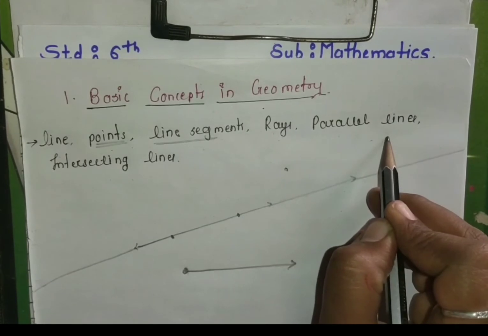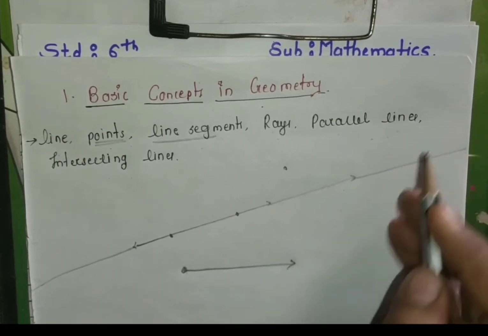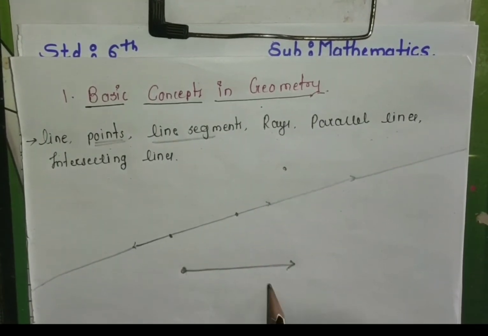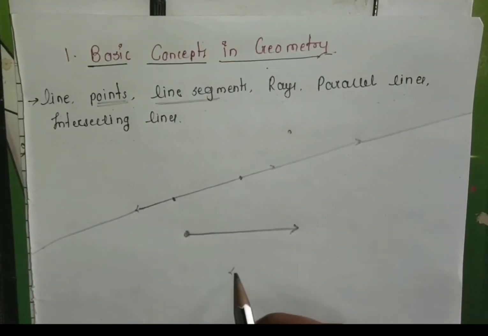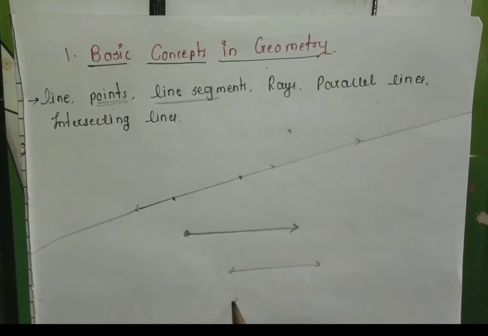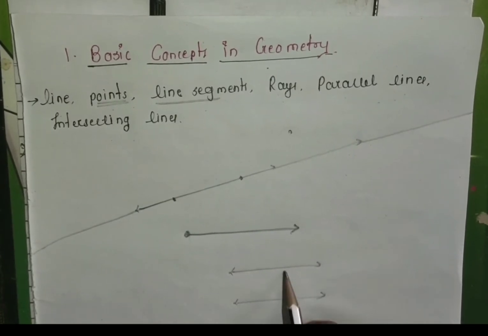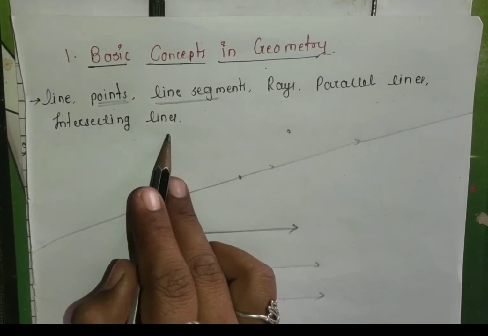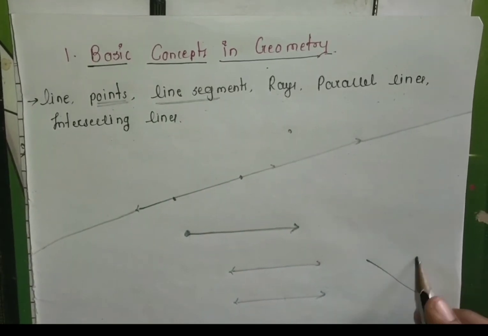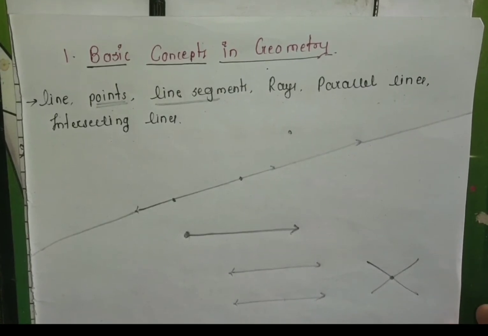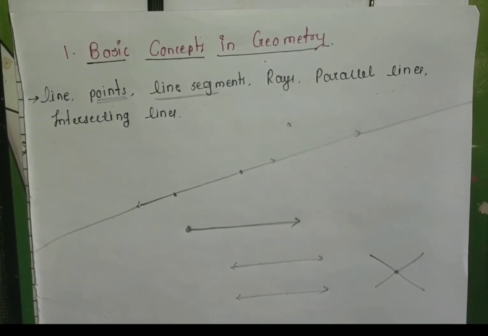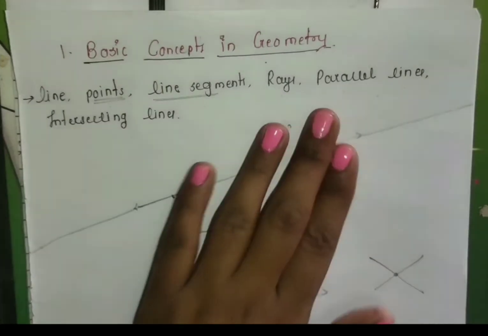Next are parallel lines. What is meant by parallel lines? Lines which do not intersect each other are called parallel lines. And what is meant by intersecting lines? Lines which cross each other at a common point are called intersecting lines. Now we are going to learn these concepts in detail.